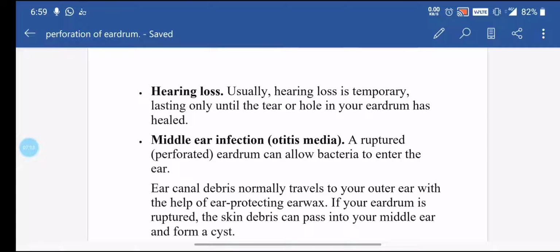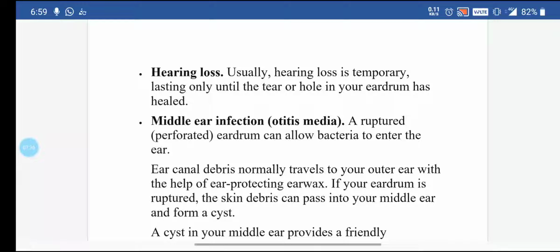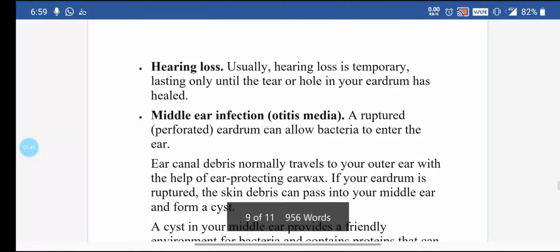Next, complications. Two main complications of the perforation. First is hearing loss. It may be temporary, lasting only until the tear or hole in the eardrum heals. Second is middle ear infection. Ear canal debris normally travels to your outer ear with the help of protective earwax. If your eardrum is ruptured, the skin debris can pass into your middle ear and form a cyst.